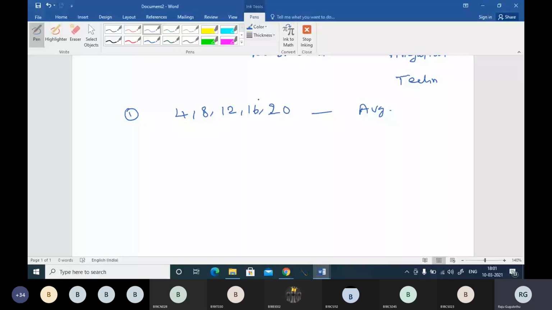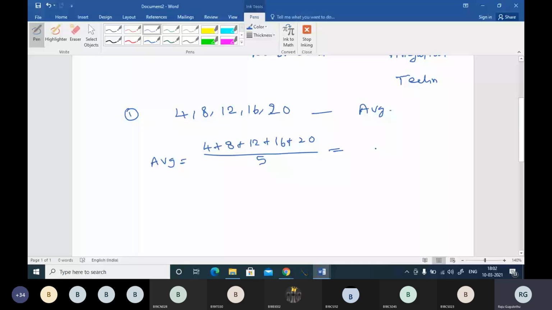So if you find the average of these numbers as per our basic formula, average is equal to sum of observations, which is 4 plus 8 plus 12 plus 16 plus 20, divided by number of observations. Here you have 5 observations, so I'm not adding them, and the average is 12. We can directly identify the average.